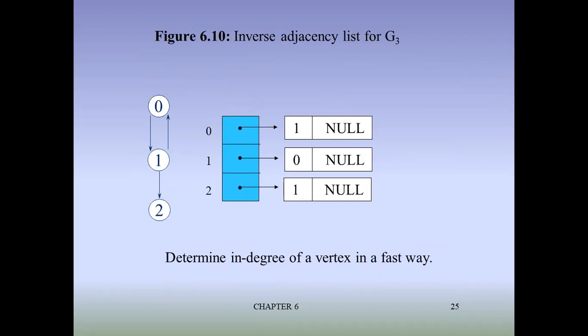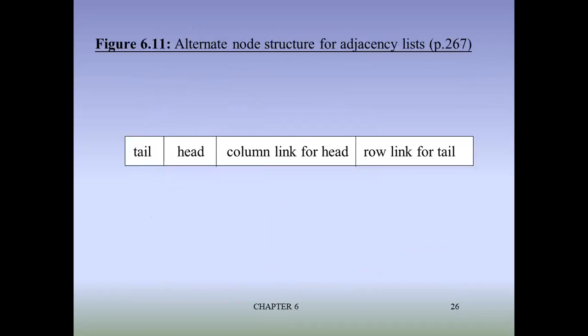That is the inverse adjacency list. Inverse means what? You have learned the inverse matrix in mathematics, and you understand inverse as totally opposite, a mirror image you can say. Totally opposite of the given. That is the inverse adjacency list or matrix for the given graph. In such a way you can determine the in-degree of the vertex in a very fast way. So that is the alternate node structure for the list, column link for the head and row link for the tail.